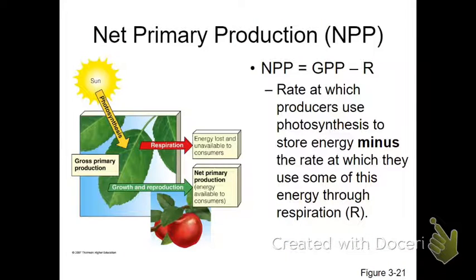So net primary productivity is the rate that photosynthesis happens minus the energy that goes to cellular respiration. In other words, the gross primary is how much is produced by the plant. Net is what is left after what is lost due to respiration, in other words, for it to grow, for it to produce flowers, for it to produce fruit.